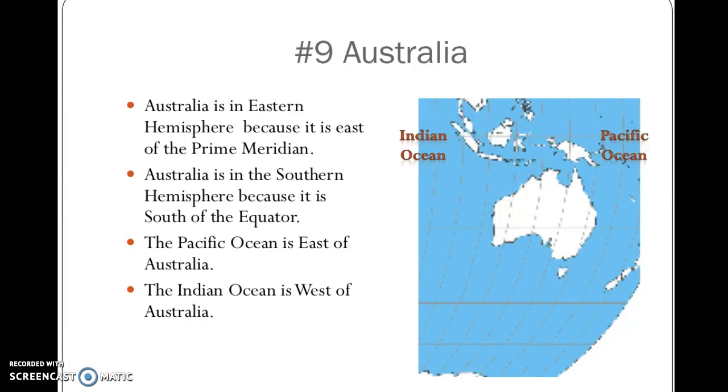Australia is in the Eastern Hemisphere because it is east of the prime meridian. Australia is in the Southern Hemisphere because it is south of the equator. The Pacific Ocean is east of Australia. The Indian Ocean is west of Australia.